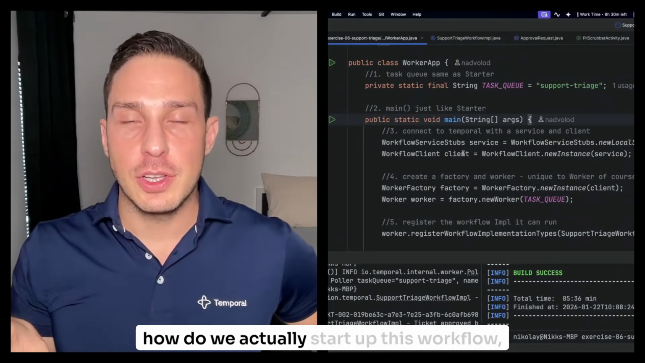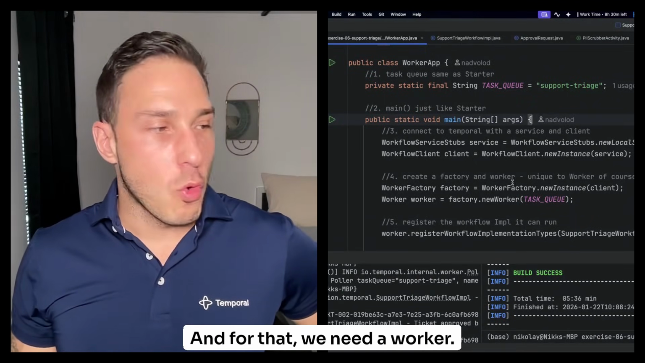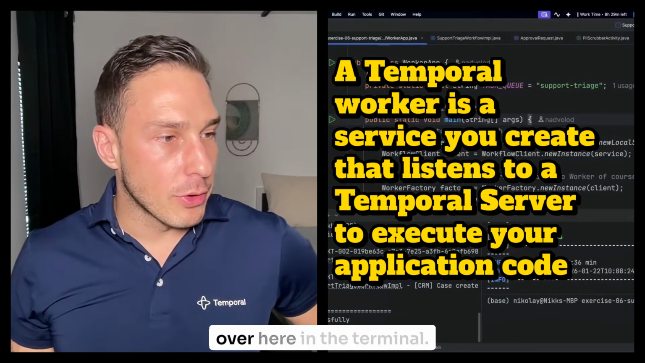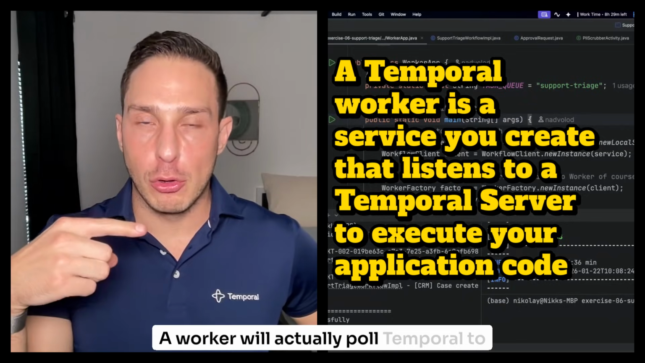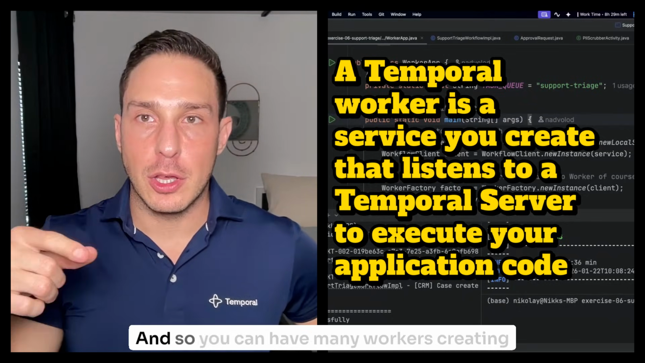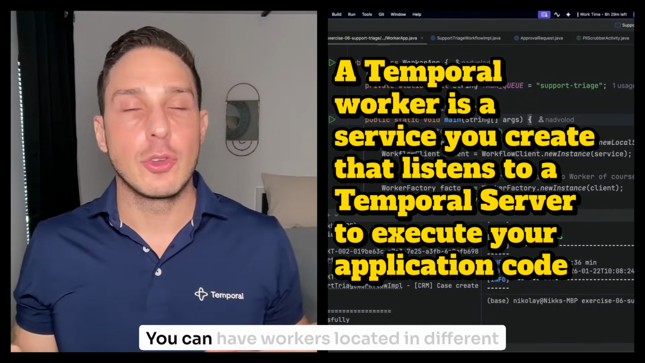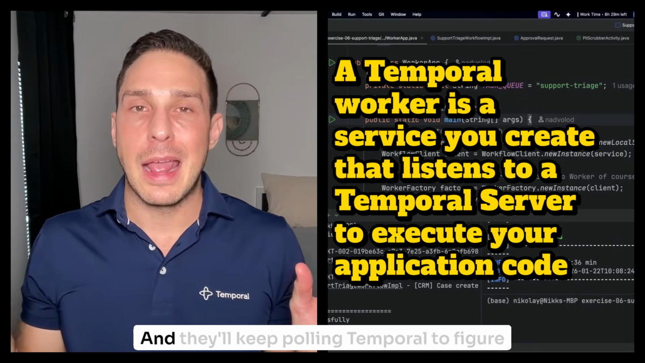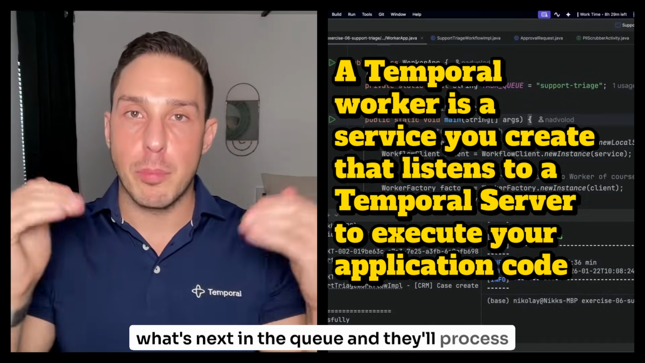How do we actually start up this workflow? And for that, we need a worker. A worker is exactly what you saw me start over here in the terminal. A worker will actually poll Temporal to figure out what else is next in the queue. And so you can have many workers creating redundancy. You can have workers located in different regions running different workflows, and they'll keep polling Temporal to figure out what's next in the queue, and they'll process that accordingly.